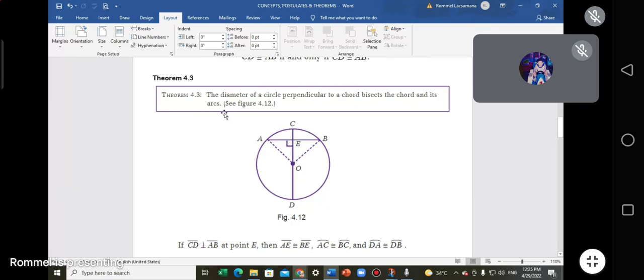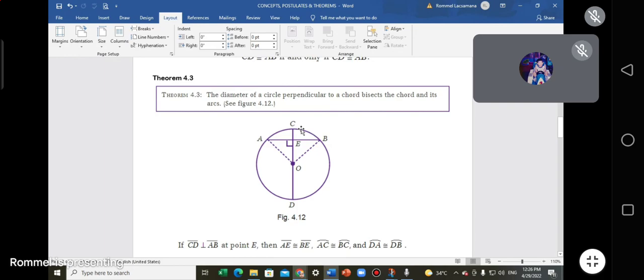And its arcs, okay, sabi dyan, to a chord bisects the chord and its arcs. Ano ba yung arcs na nababisect? It bisects the arcs into two equal parts. What about the arcs? It could be AC and BC. Arcs AC and BC are congruent to each other. Of course. In the middle, eh.